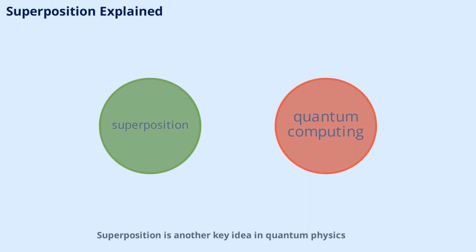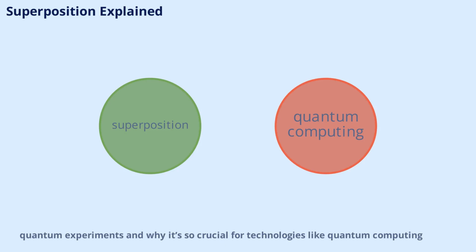Superposition is another key idea in quantum physics. It means that particles can exist in multiple states at once until they are measured. Imagine a coin spinning in the air, it's both heads and tails until it lands. In the quantum world, this isn't just a metaphor, it's reality. We'll discuss how superposition leads to some of the most famous quantum experiments and why it's so crucial for technologies like quantum computing.